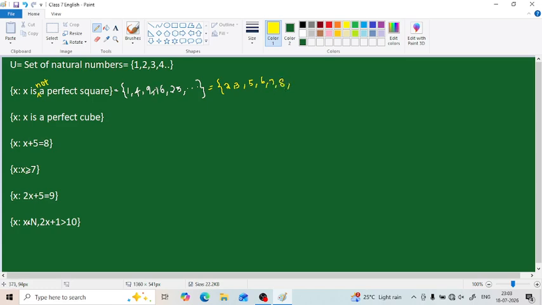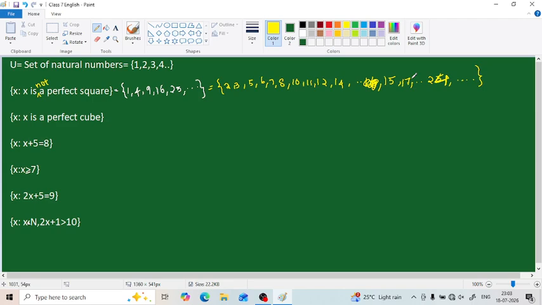Then after 9 it is 16. So 10, 11, 12, 13, 14 and up to 15 only, since we can't write 16. Then after 16 it is 25. So starting from 17 we can write up to 24, and we will continue in this manner. So this forms our complement of set of all x such that x is a perfect square.